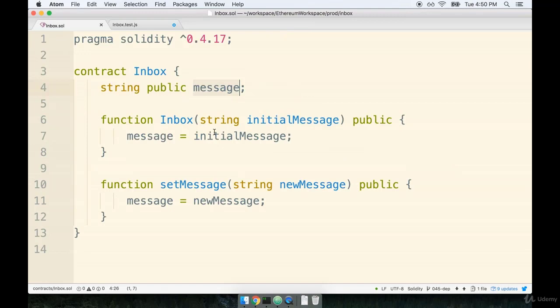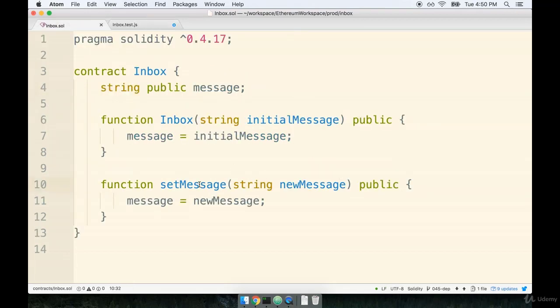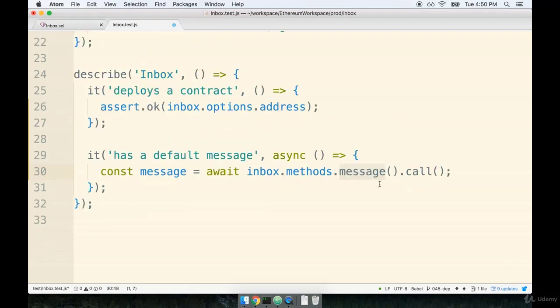So if we go back over to the source code over here, we would have two methods defined on our contract. We would have setMessage and message. Those are the two methods that are tied to our contract right now. So you can see that we are referencing the message property right here. If we wanted to somehow call, say, setMessage instead, then rather than calling methods.message, this would be setMessage. But of course we want the message here, so we're going to call this.